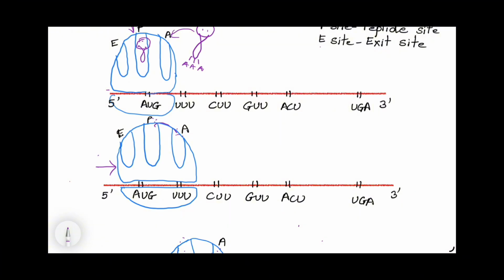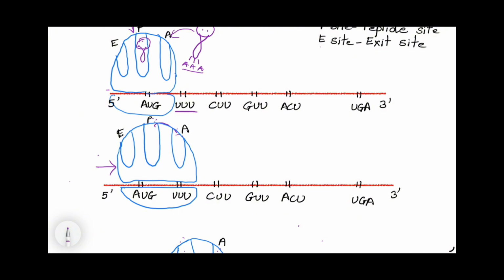Now, first of all, this initiator tRNA is at the P site. The next codon on messenger RNA is UUU. So, the tRNA which is complementary to this codon will try to enter the A site carrying the amino acid. Naturally, the anticodon will have the sequence AAA and the amino acid will be phenylalanine.